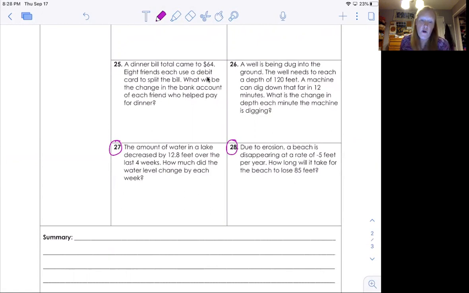Okay. So number 27, the amount of water in a lake decreased by 12.8 feet over the last 4 weeks. How much did the water level change by each week? Well, it decreased, so it's negative 12.8, and they want to know each week, so that means we have to divide it by 4 since there were 4 weeks. Okay, so I know my answer is negative because there's only one negative sign. 4 goes into 12 3 times, and 4 goes into 8 2 times. So it was negative 3.2 feet per week.